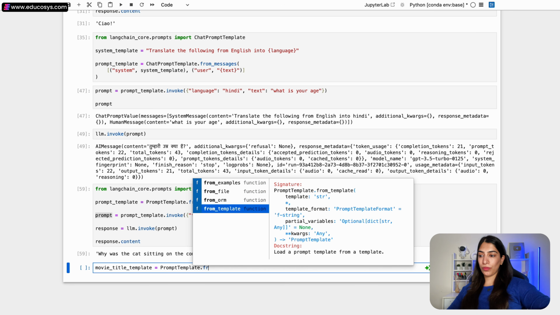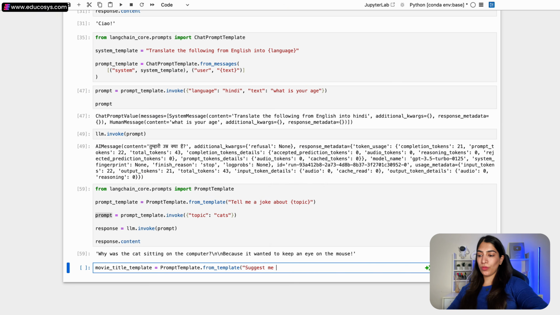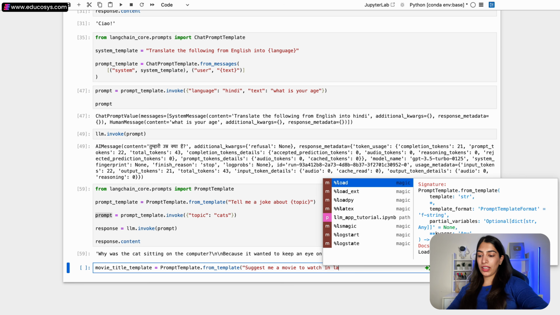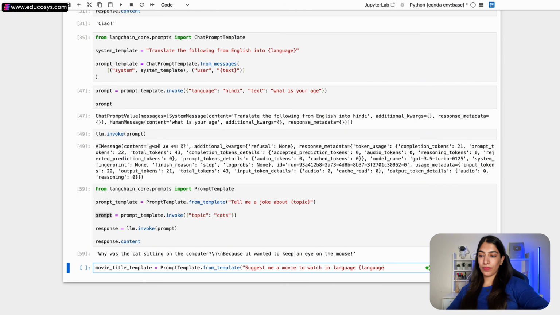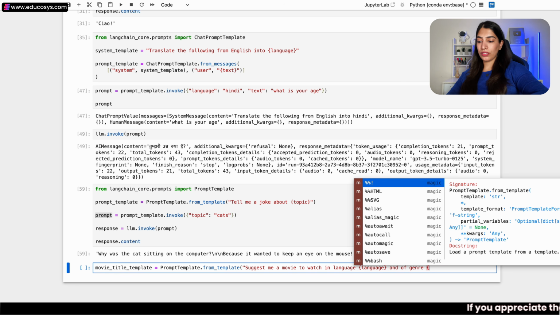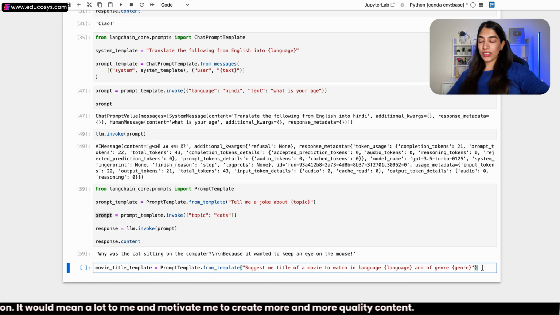So from template, and I'm going to say suggest me a movie to watch in language, and of genre. And to be clear, let's say suggest me a title of a movie to watch, in this language and in this genre. So this is the template.